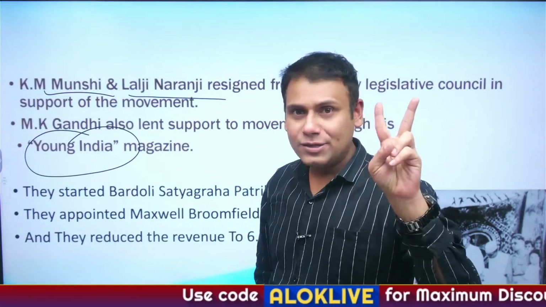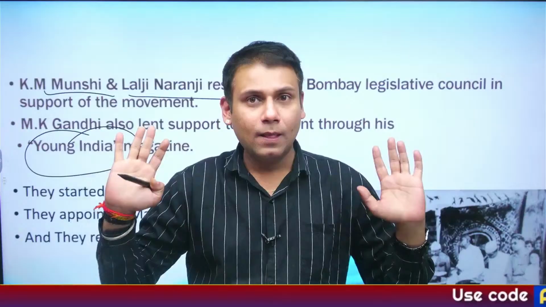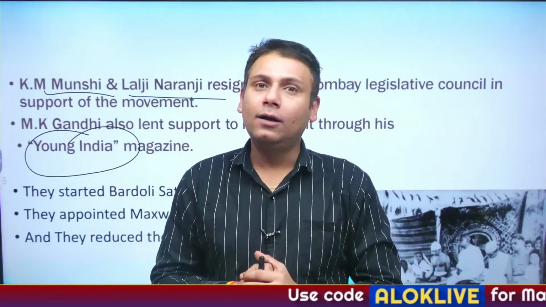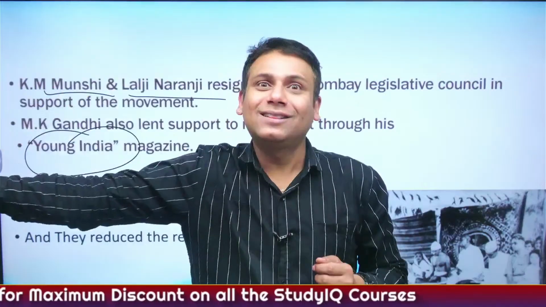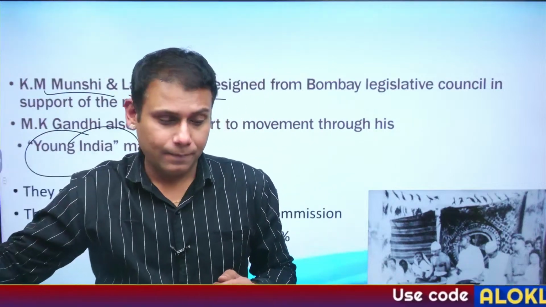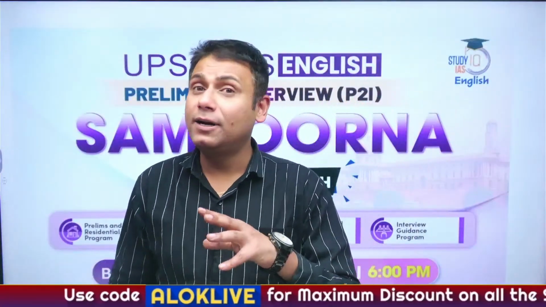Now, please do not get confused between Kheda Satyagraha and Bardoli Satyagraha. Kheda and Bardoli both took place in Gujarat. In Kheda, the taxes were increased by 23%, and in Bardoli, the taxes were increased by 22%. Leaders of both the movements were Vallabhbhai Patel ji and Mahatma Gandhi. But in Kheda Satyagraha, the peasants were freed from paying the taxes for the current year and the next year. But in Bardoli Satyagraha, taxes were not increased by 22%, they were increased by 6.03%. Correct? So basically, this is majorly about the peasant movement.